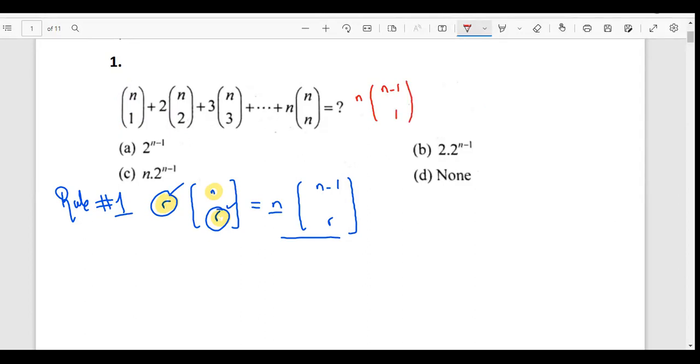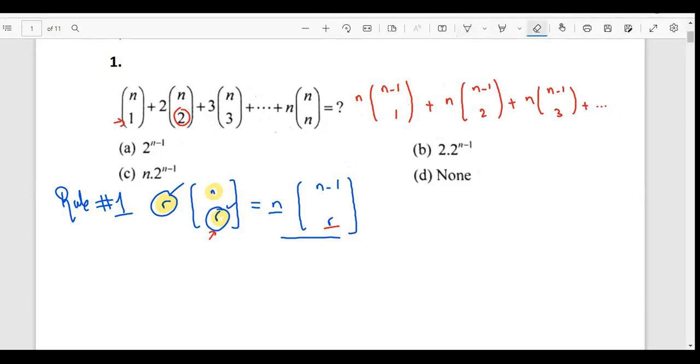Why? Because I have R here and my R is 1. This number right here in my example is 1. Then plus again N minus 1 and then R. Then for the second term, my R is 2. Plus N into N minus 1, 3, and so on till the last one, and it would be N into N minus 1 and then N.